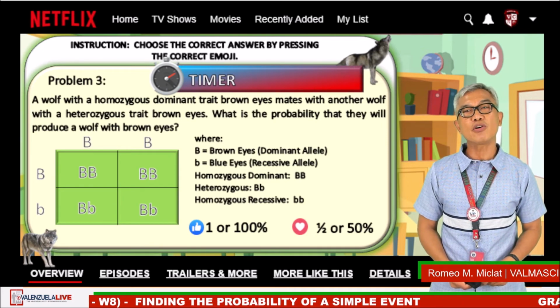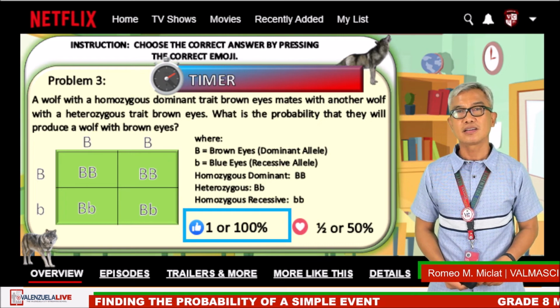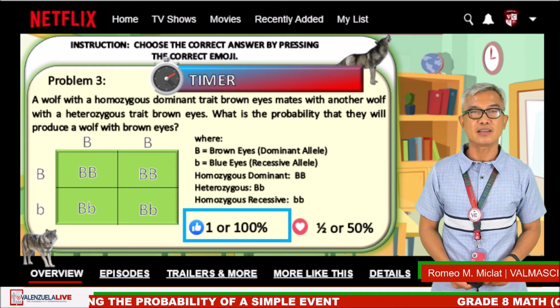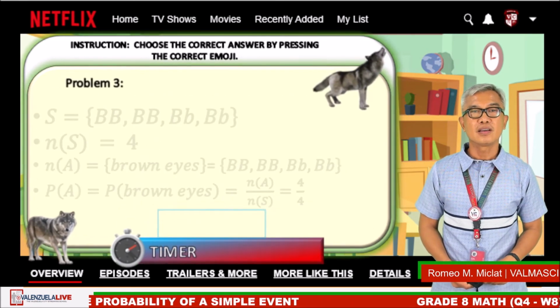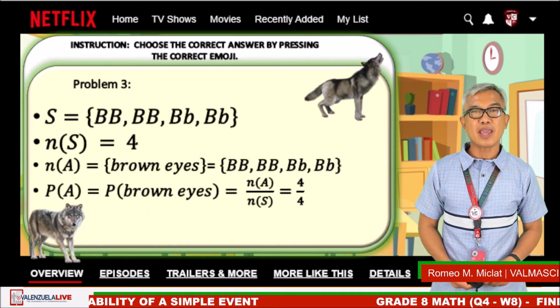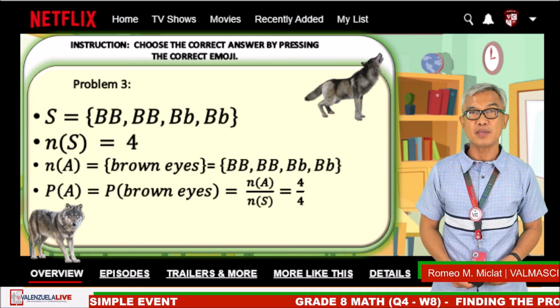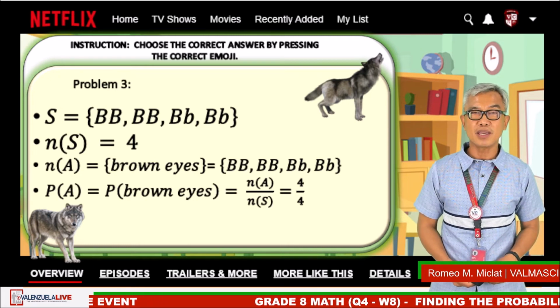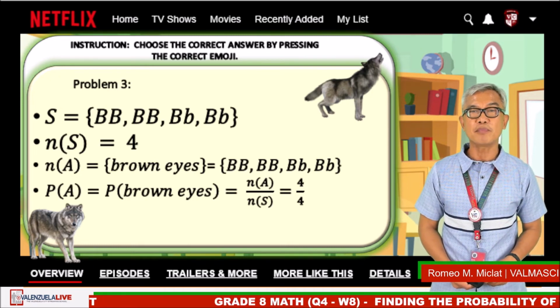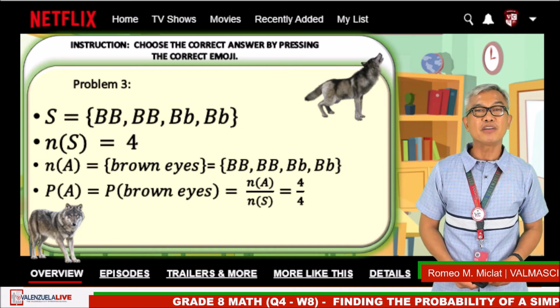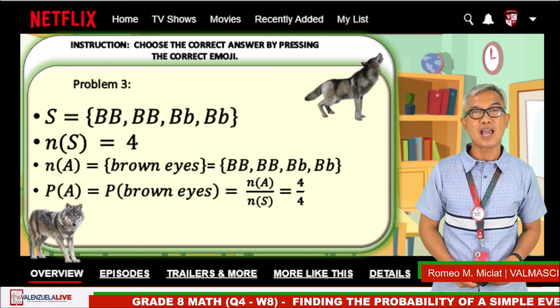Okay, time is up. The correct answer is 1 or 100%, the like emoji. The number of sample space is 4, with elements capital B capital B, capital B small b, small b capital B, and small b small b. The number of event is 4, which is the brown eyes.